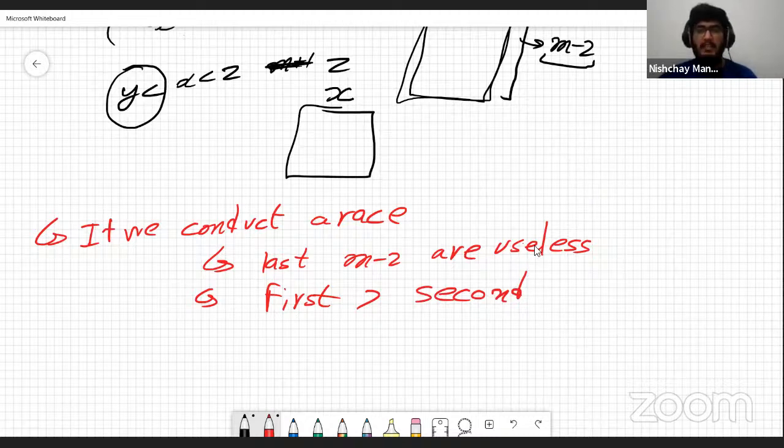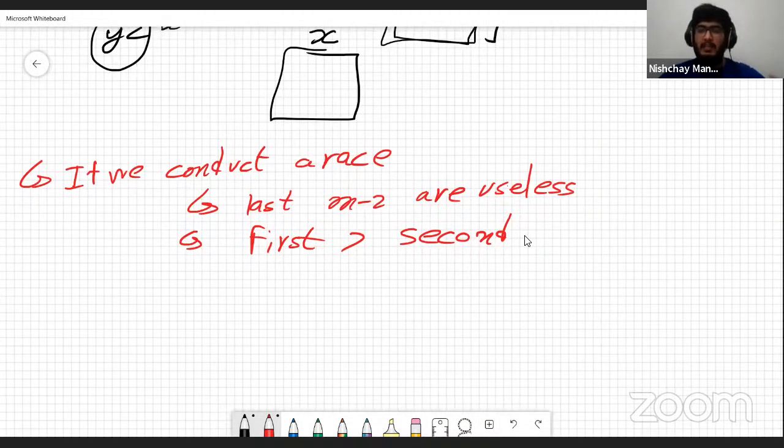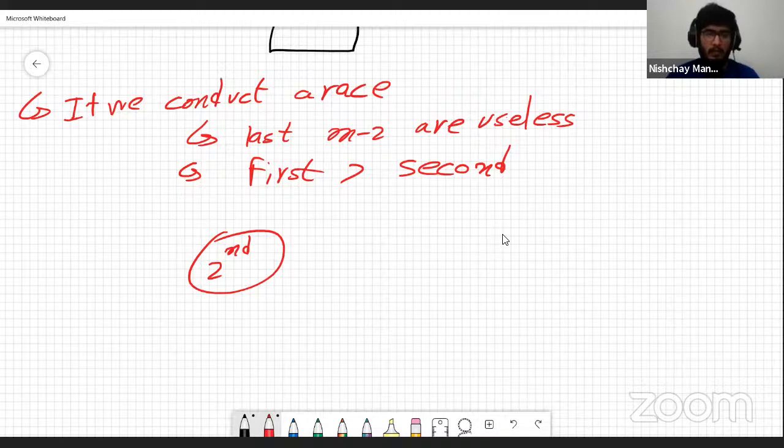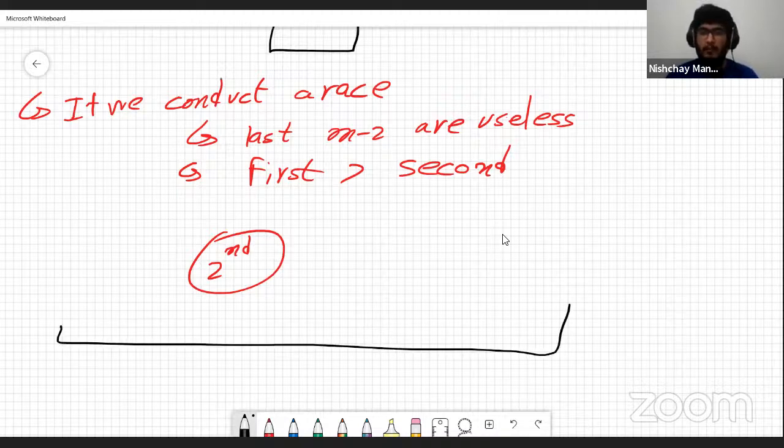Now let's try to find just the first horse. Let's change the question for a bit and try to think in that direction. Let's say we don't have the limitation that we have to find the second horse as well. We just want to find the first horse. In that case, it's really easy. We just have a set of m to the power k horses, right? Let that be S.